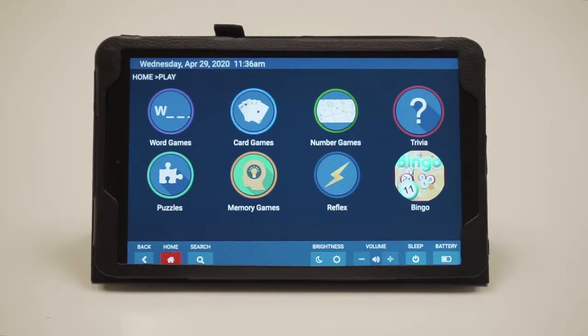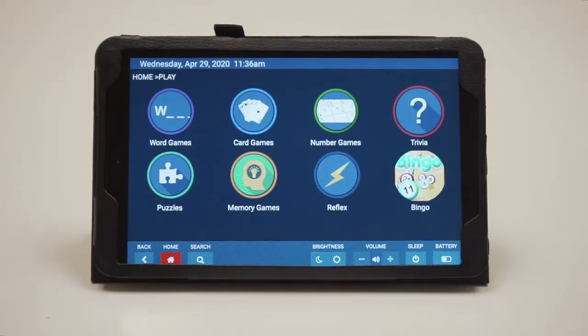We also have card games such as Solitaire, Free Cell, Spades. We also have number games such as Sudoku, trivia games, puzzles, memory games, and reflex games.